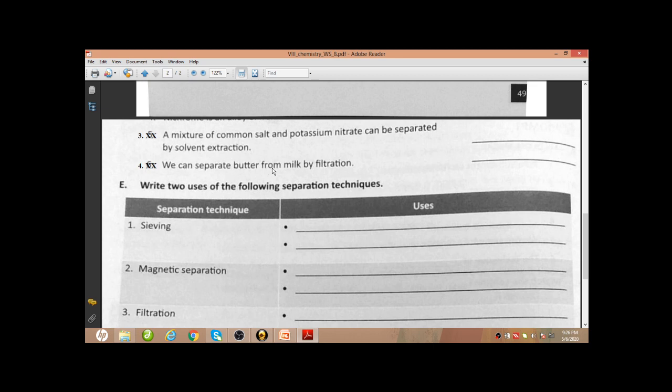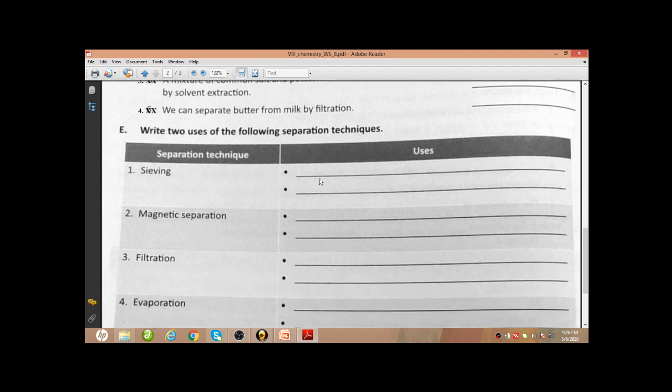We can separate butter from milk by filtration. This is wrong. We can't separate it by filtration. We have to use the process of centrifugation. For this we have to use the centrifugation technique. Okay, understood. Next, write two uses of the following separation techniques.